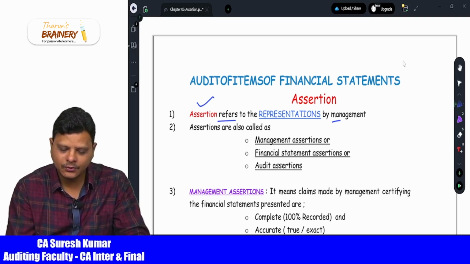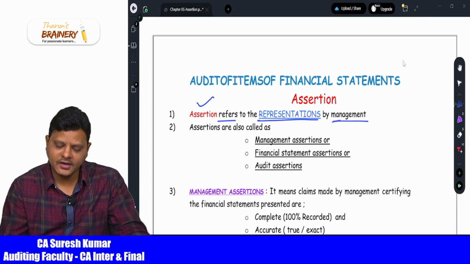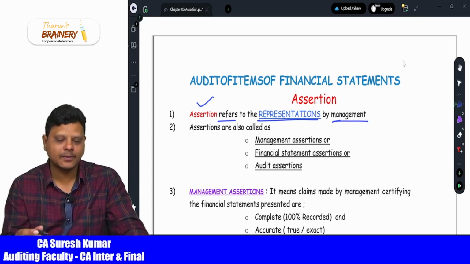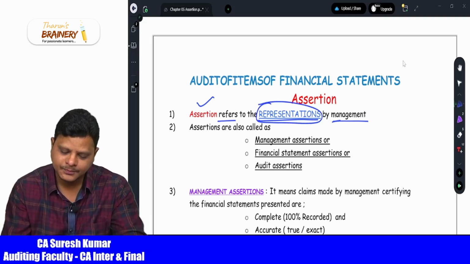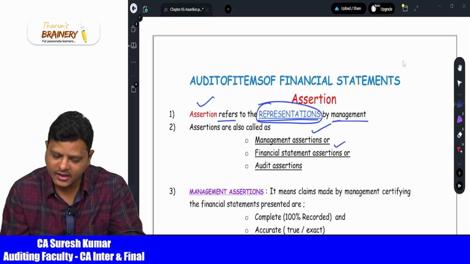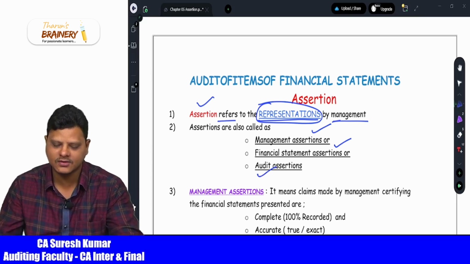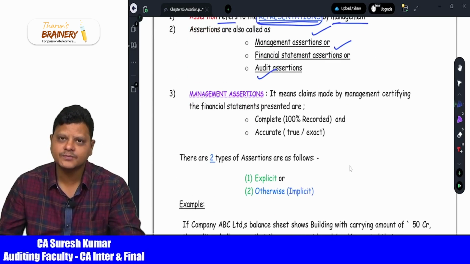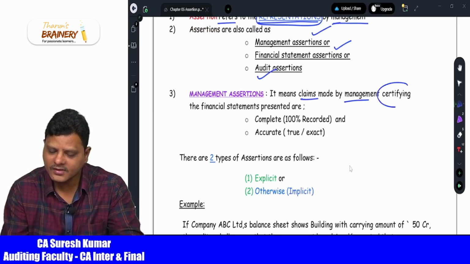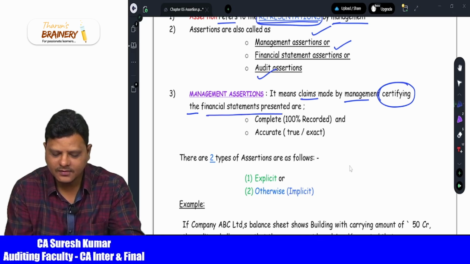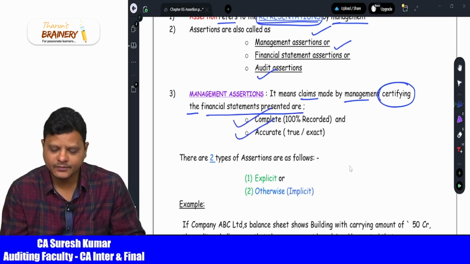Assertion refers to representations by the management. What representations? Representations can be implied or explicit, as in the example we just gave. One point we need to remember is that they are representations of the management. This can also be called management representations, financial statement assertions or audit assertions. Because it is given to the auditor, we call it audit assertions. Now what is the meaning of management assertion? It means the claims made by the management, certifying that the financial statements presented are completely correct and accurate.